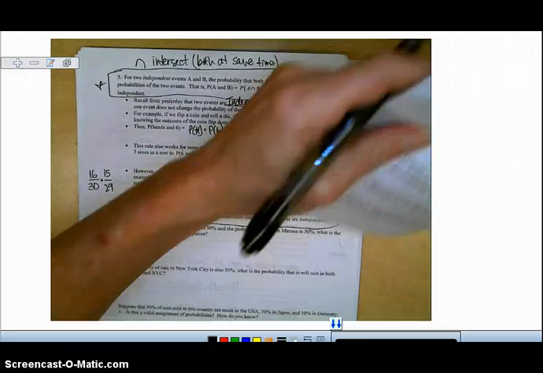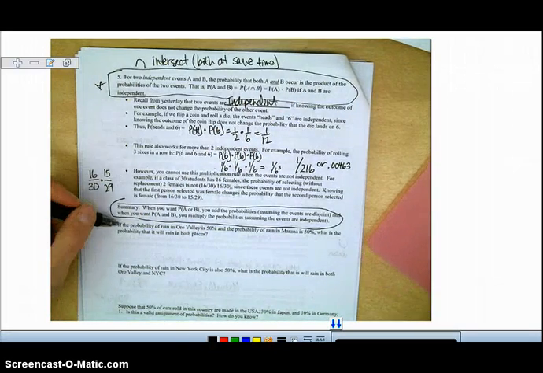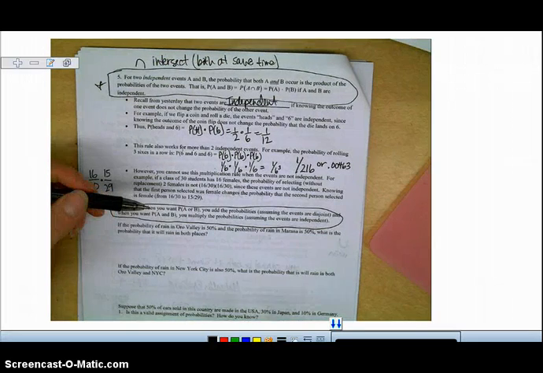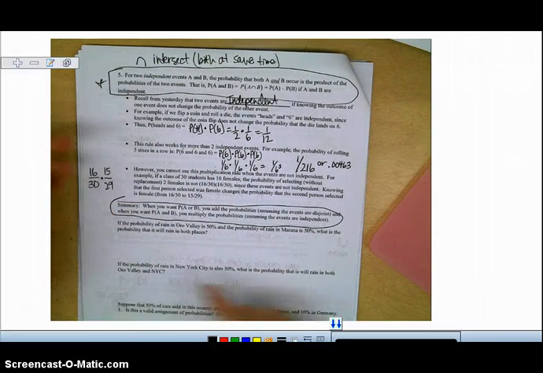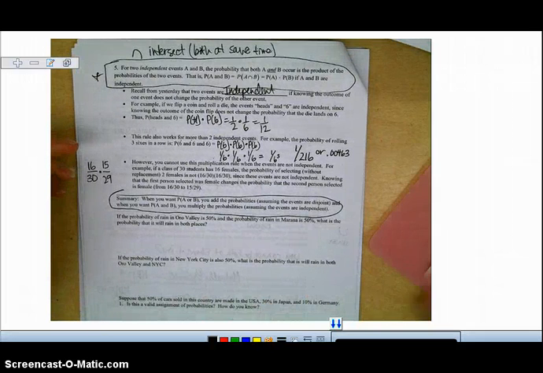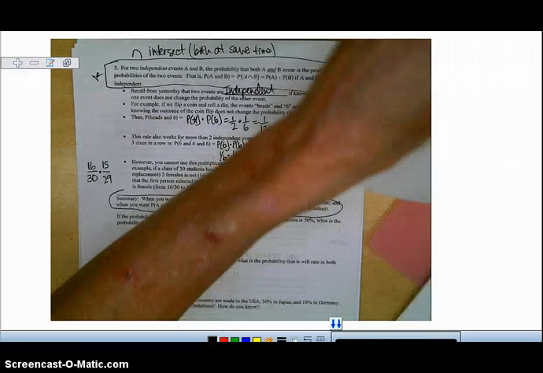So now we want to find some probabilities here. The probability of rain in Oro Valley is 50%, and the probability of rain in Marana is 50%. What is the probability it will rain in both places? All right, well, the main thing we want to look at here, let me get to the right page.